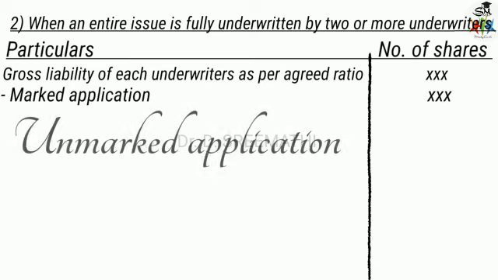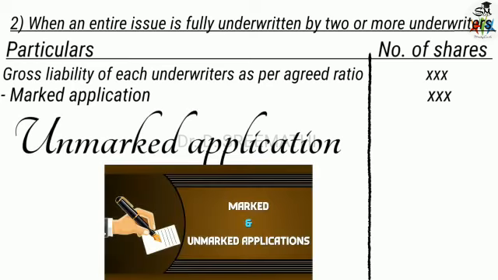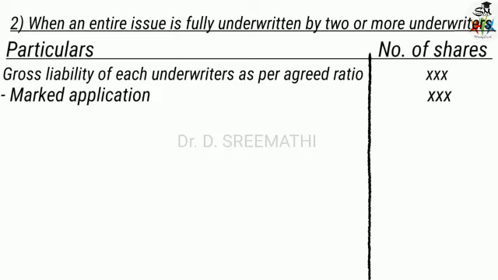say, for example, X and Co, Y and Co on the top of the application. And unmarked applications are duly filled up applications received by the company from the public without bearing any stamp or marking by any underwriters. So these are direct applications. Okay, so you know what a marked application is.